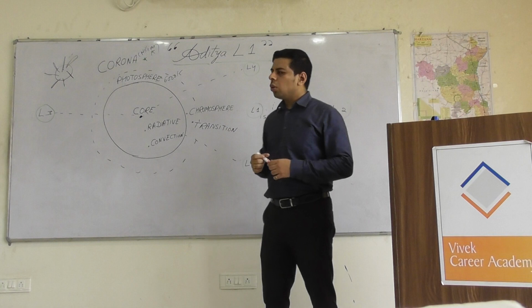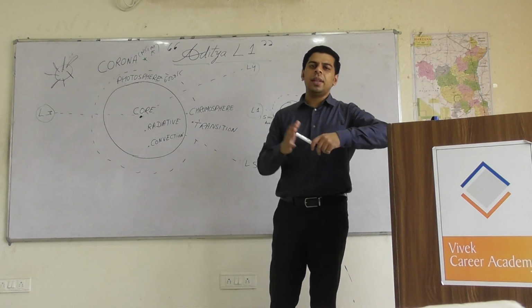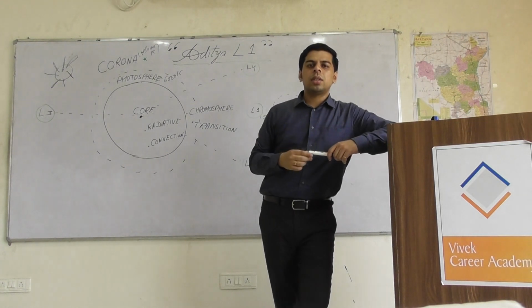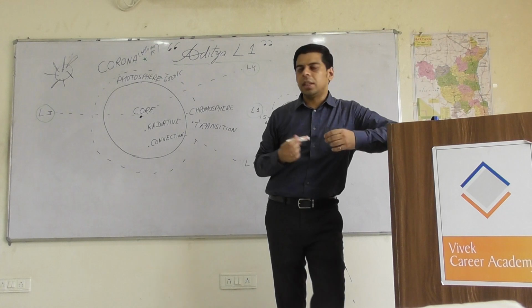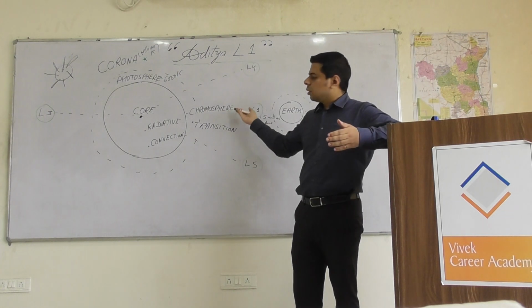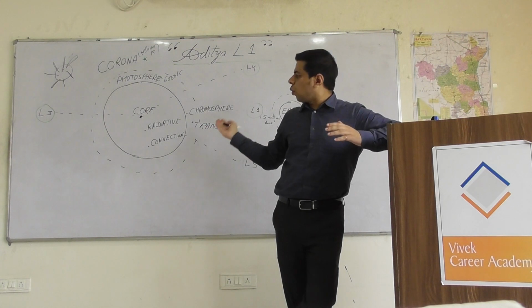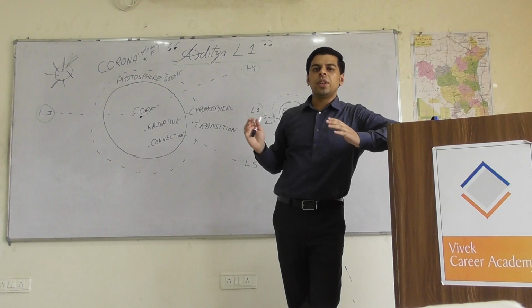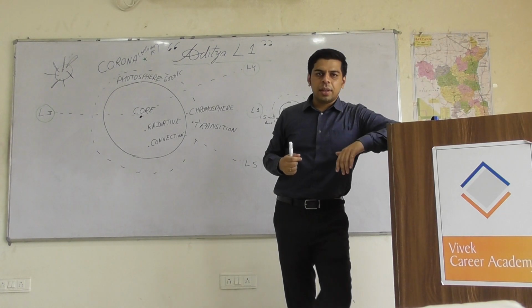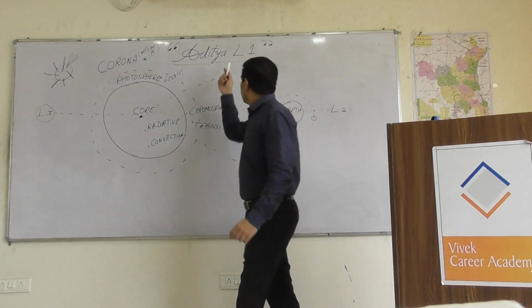Moreover, our competitors, the space powers like NASA, had already planned the Parker Solar Probe mission. It has already been launched, and it is likely to monitor the Sun from just 48 million kilometers away. So that mission is going to be quite a qualitative mission to decode the various aspects of the Sun. So we should plan a little more qualitative theme. That's where this L1 point comes into the picture.